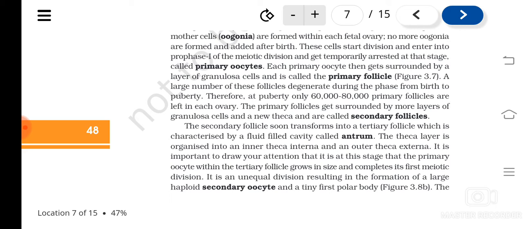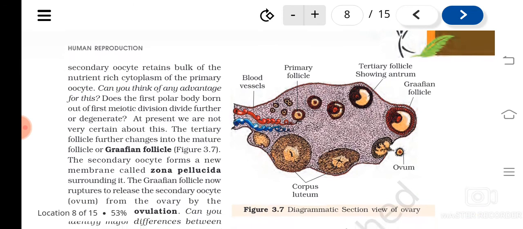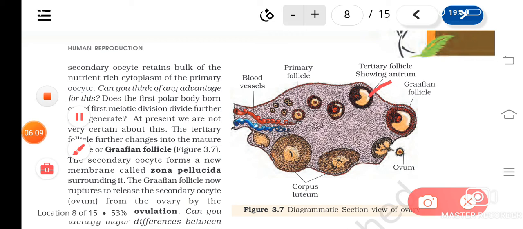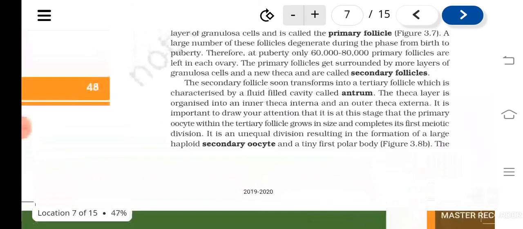Now secondary follicles will transform into tertiary follicles. Understood? A tertiary follicle has a characteristic feature, that is, it shows a fluid filled cavity called antrum. So this is a tertiary follicle having an antrum. What is the antrum? It is a fluid filled cavity. The antrum will be there in the tertiary follicle. Understood?